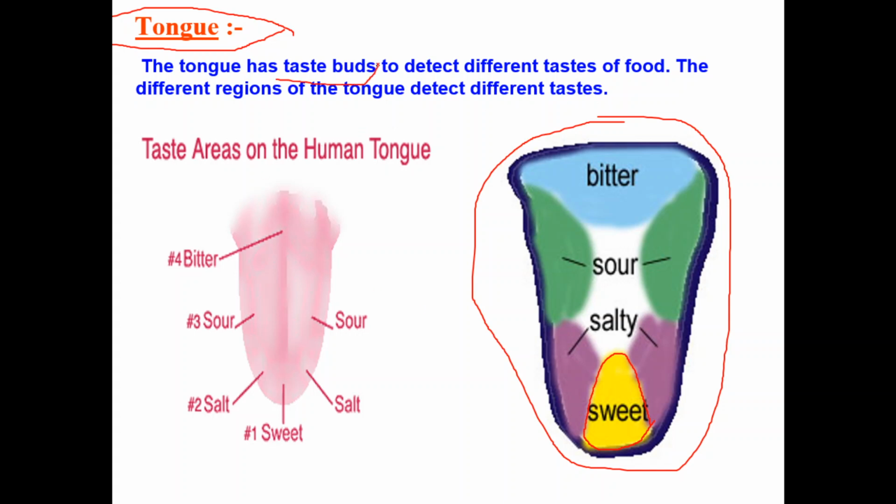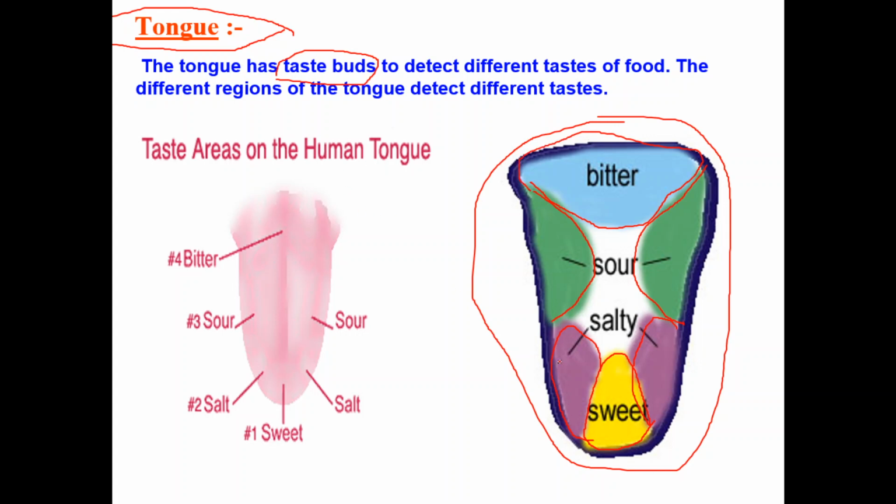At the front portion, the tongue has taste buds to identify sweetness. The taste buds present on the sides help us to identify salty taste. In this region, taste buds help us to identify sourness, and in the last region, taste buds help us to identify bitterness.